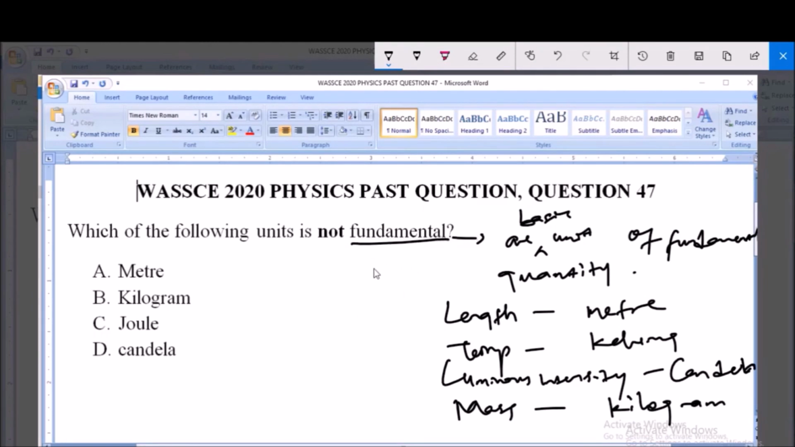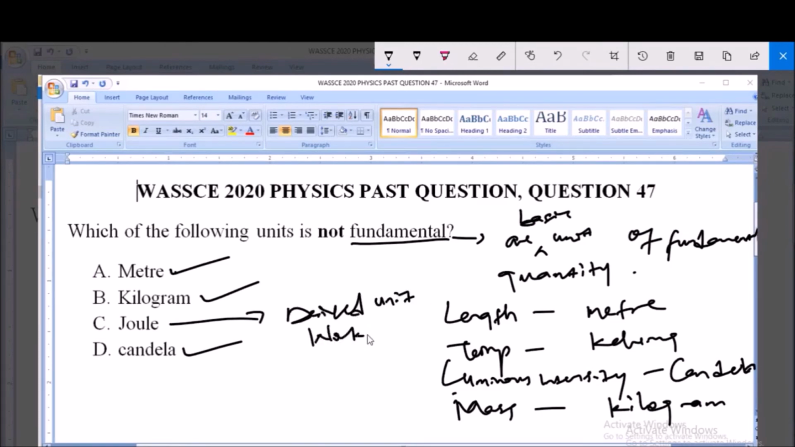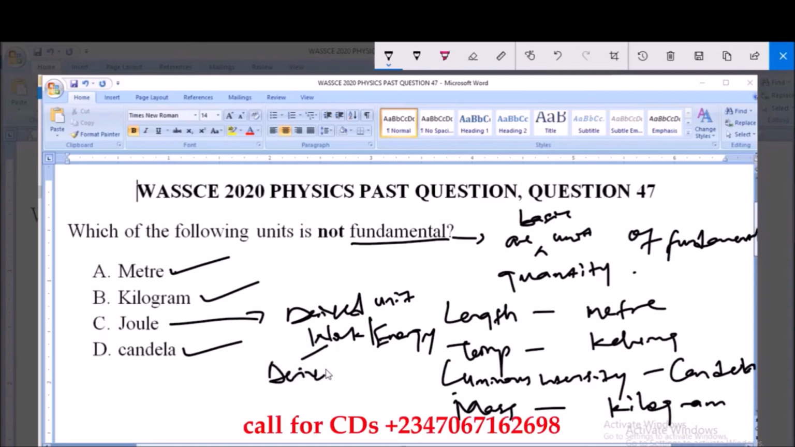That means the unit is a derived unit. Now from this you see that option A is a fundamental unit, the unit of length. Likewise, B, kilogram, is a fundamental unit, the unit of mass, and D, candela, is a fundamental unit, the unit of luminous intensity. Now option C is a derived unit, and this derived unit is a unit of work or energy. So joule is a unit of work or energy, and like we know, work and energy are derived quantities.